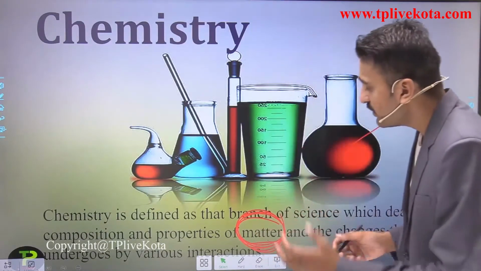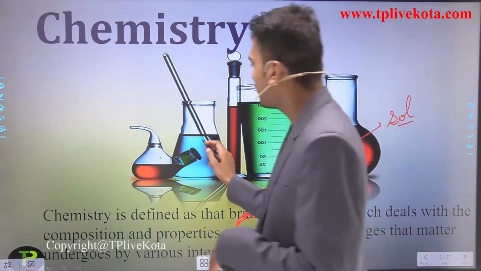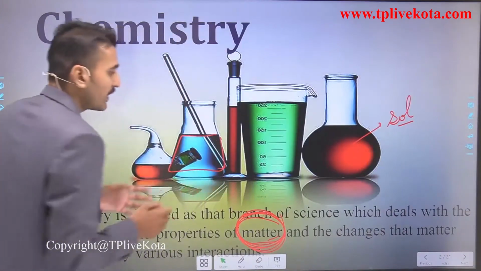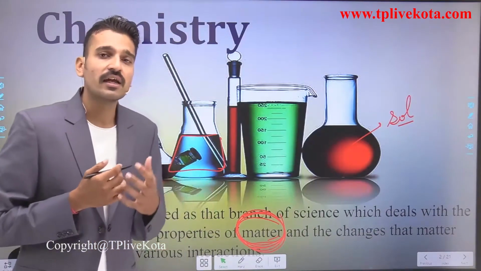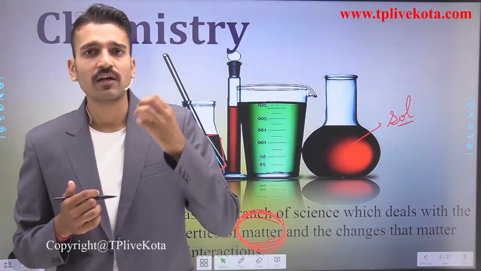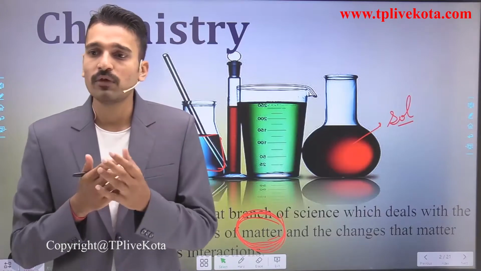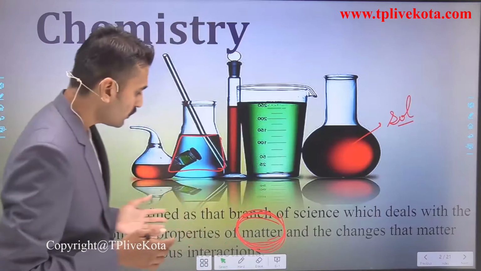It simply means that the matter which is present in this container and the matter which is present in this flask are interacting with each other, and they are forming something different, a new chemical compound. So what will be that new chemical compound? I have to study its properties also. So it is all about that.